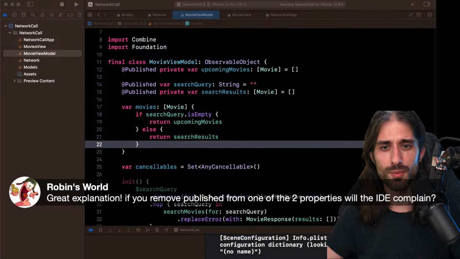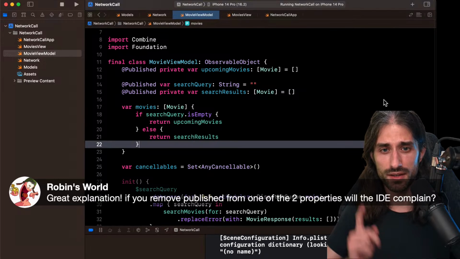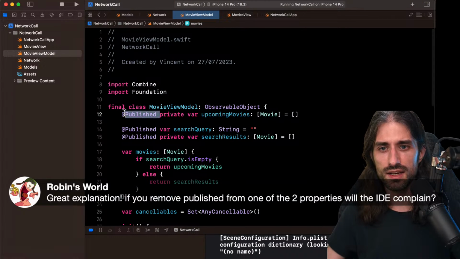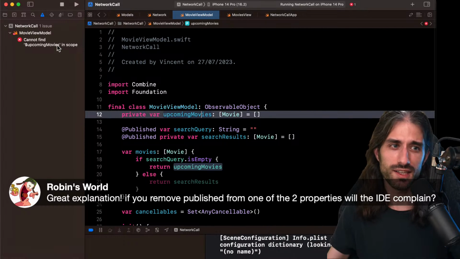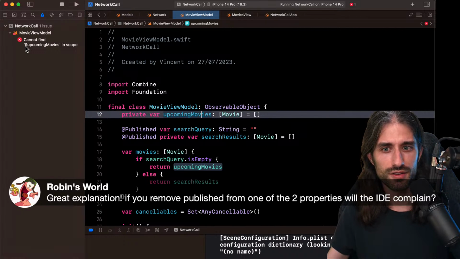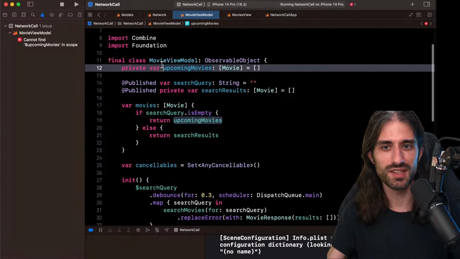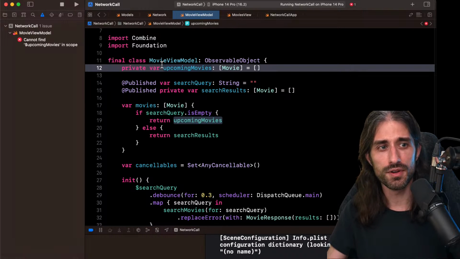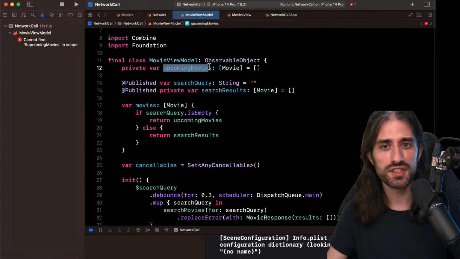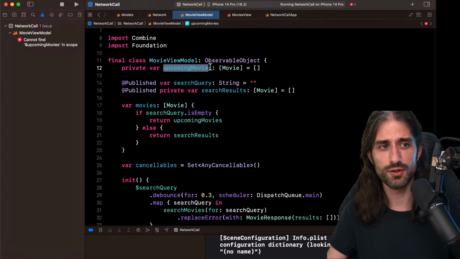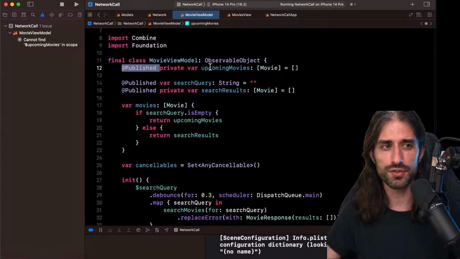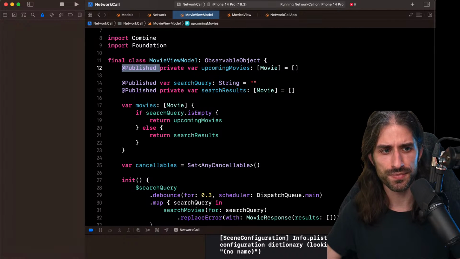If you remove @Published from one of the two properties, will the IDE complain? Great question. The IDE will not complain. However, now, yes, it will complain because I'm getting the publisher for both of these. But if it wasn't the case, it would build, but when the property is updated, then the view wouldn't be notified and the view wouldn't update. So it would be more of a runtime error, but it would still lead to an error.